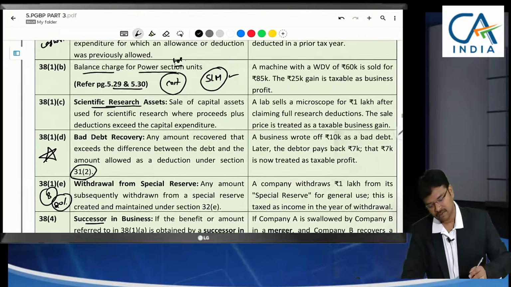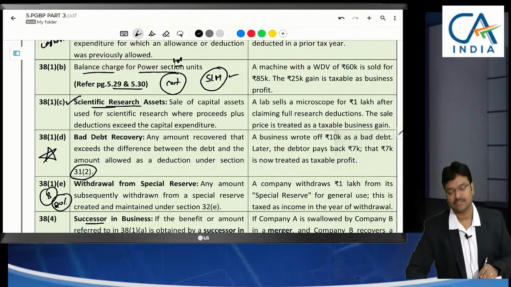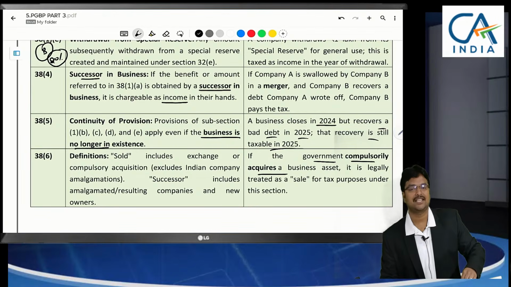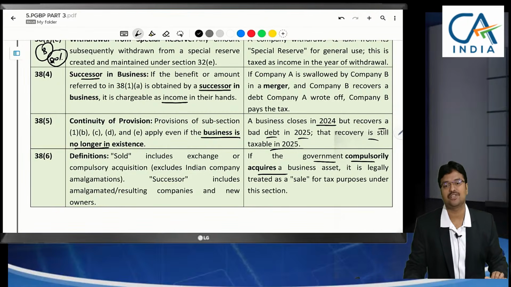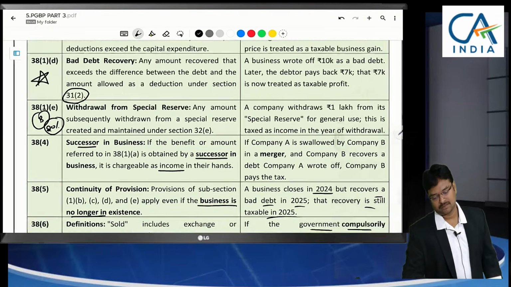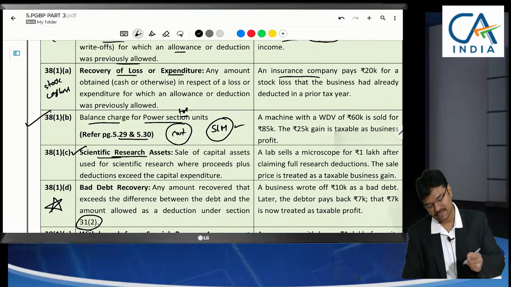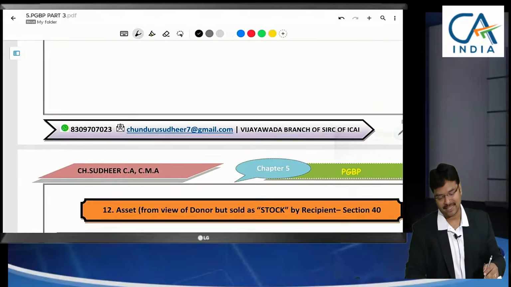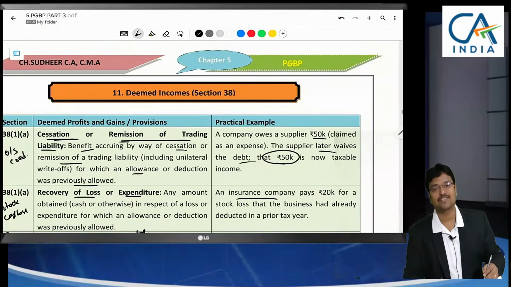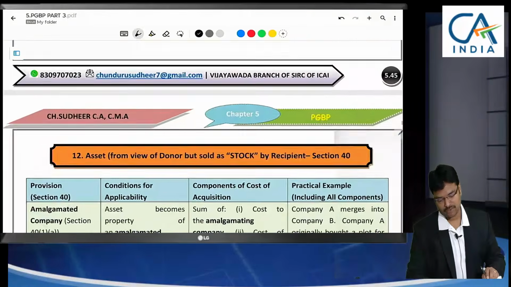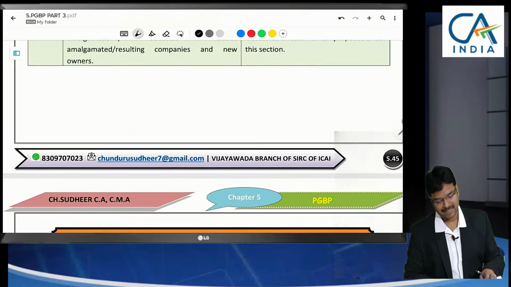Here, sale of assets includes compulsory acquisition by the government also. When any scientific research asset is purchased by the government through compulsory acquisition, that will also be regarded as a sale. The amount recovered should be treated as income. This one is specially for the power sector, this one specially for scientific research. The remaining all will be useful for all assessees. So by this we have completed section 41. We began our business or profession with section 28 and have now completed up to section 41. So with no loss of time, let me enter section 43.